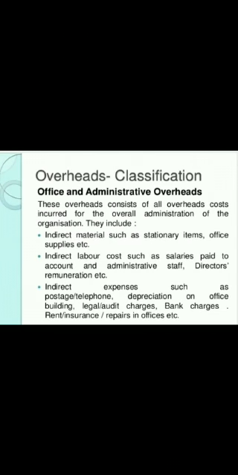Now we will read about the office or administrative overheads. These overheads consist of all overhead costs incurred for the overall administration of the organization, and this includes material, labor, and expenses: indirect material such as stationery items, office supplies, and indirect labor like salaries paid to accounts and administrative staff, directors' remuneration, etc. Indirect expenses like telephone expenses, postage expenses, depreciation on office building, bank charges, rent, these are the office overheads.